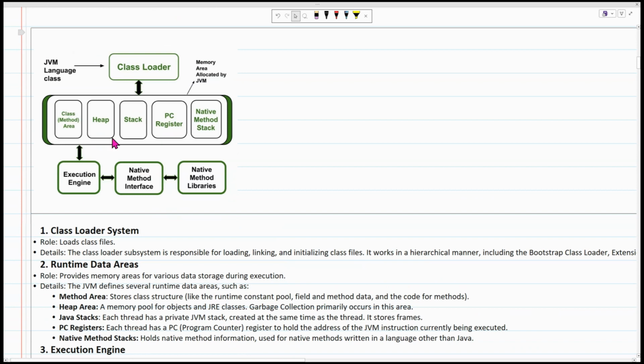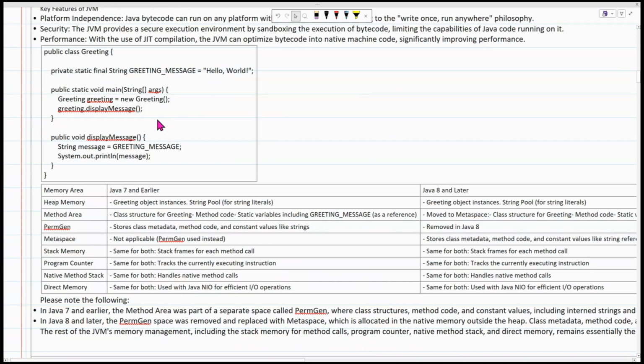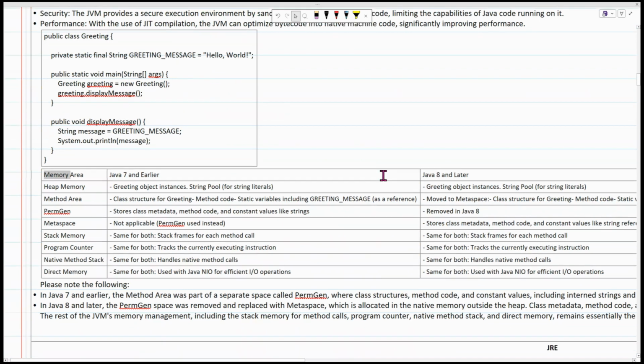That's a beauty, right? It has its own memory. It gets all the details. Boom. Let's quickly see a step further. Say this is the code. This is the memory area, for Java 7 and Java 8. Heap memory: what goes in heap memory? The greetings object instance and all the object instances and details go in here. It also has a string pool, and the greeting message string goes here. It's the same in Java 8 as well.